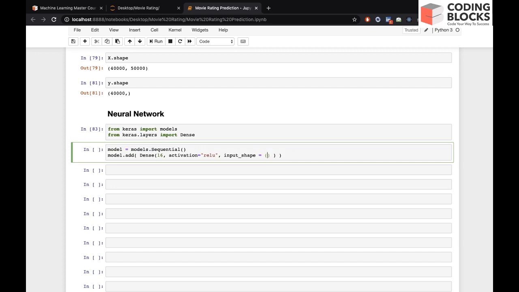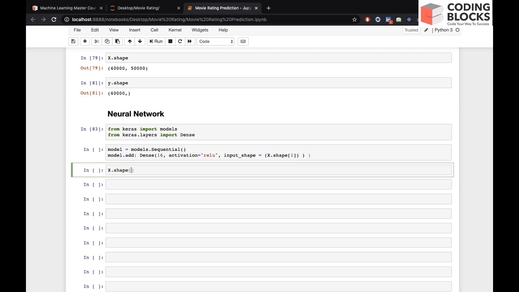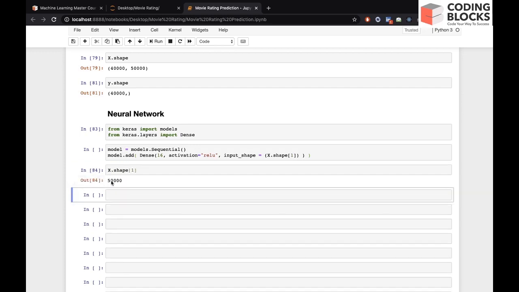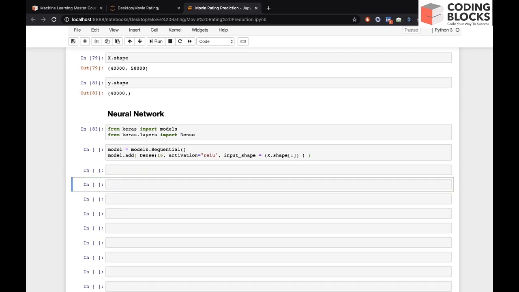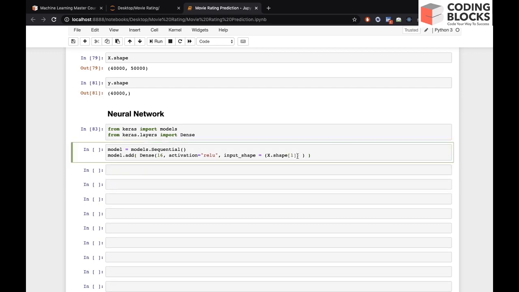But for the first layer, we have to provide the input shape, which would be x.shape[1]. It means each review will have a shape of 50,000.